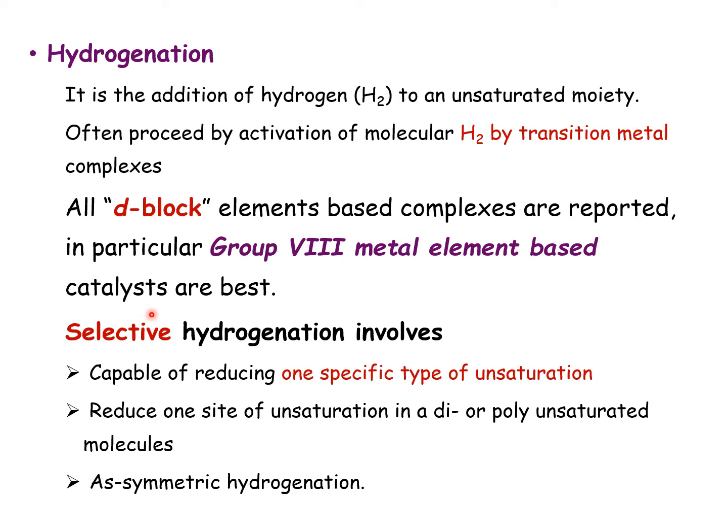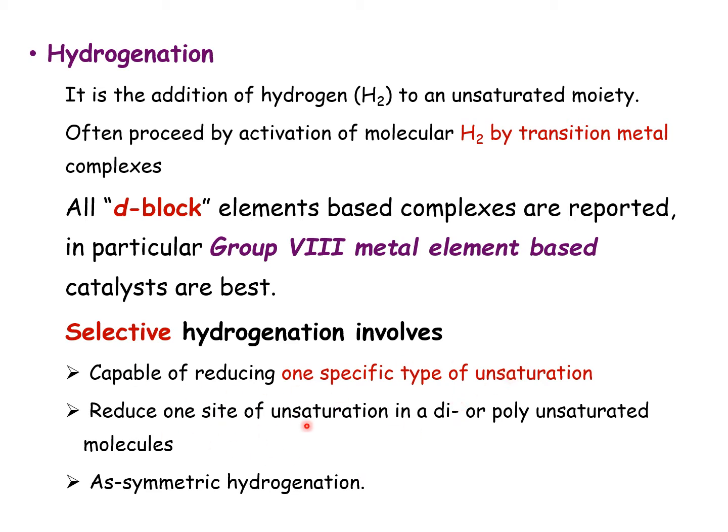Hydrogenation is important when you talk about a catalyst that is capable of reducing one specific type of unsaturation. Suppose a molecule has a carbonyl, a carbon-carbon double bond and other types of unsaturation; a catalyst that is specific will be more interesting than one that hydrogenates every unsaturated portion.